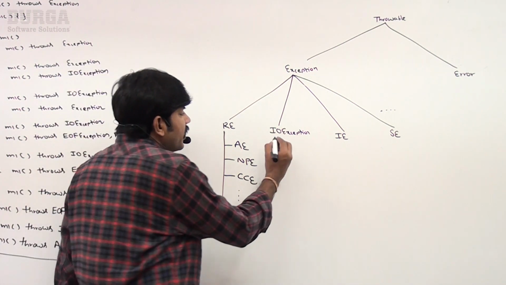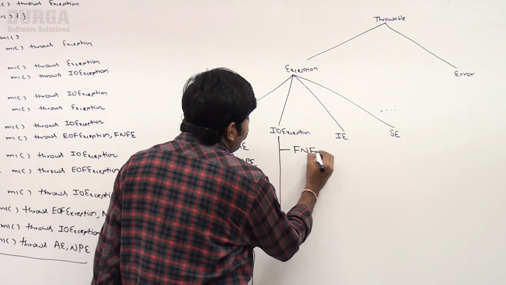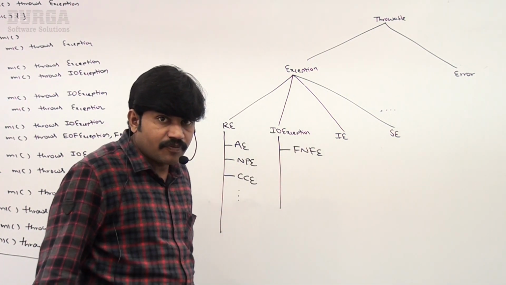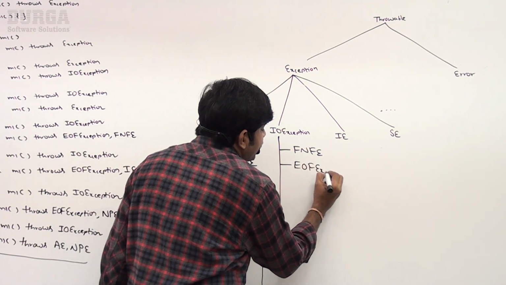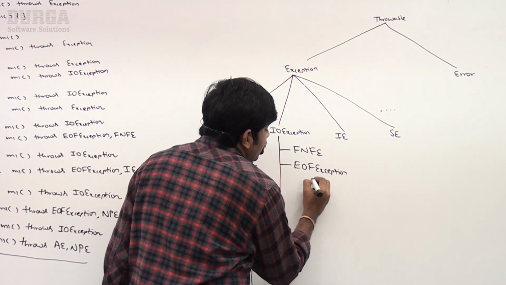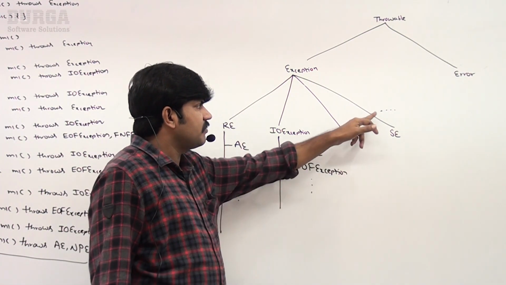Similarly, under IOException, there is FileNotFoundException, EOFException. Interrupted exception, servlet exception, there are several things.